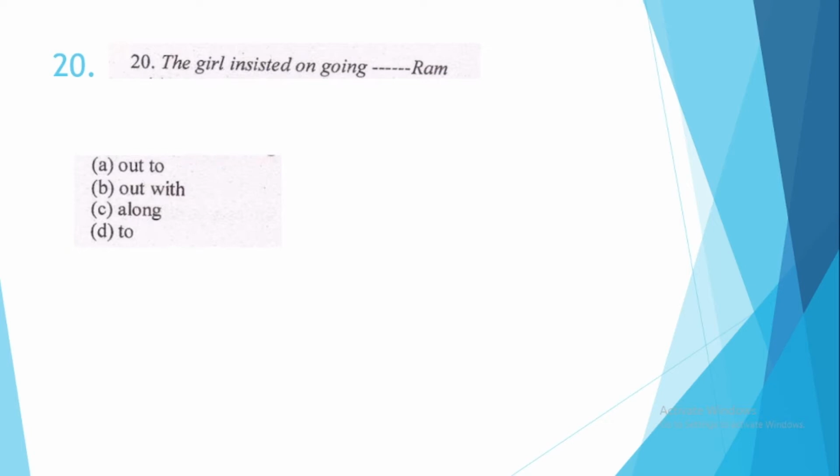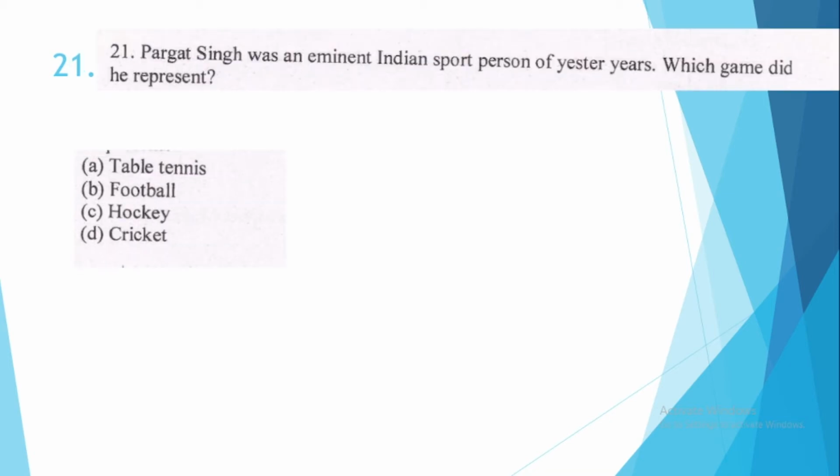Question number 20. The girl insisted on going dash Ram. This is option number B. The girl insisted on going out with Ram. 21. Pragat Singh was an eminent Indian sport person of yesteryears. Which game did he represent? The correct option is option number C.